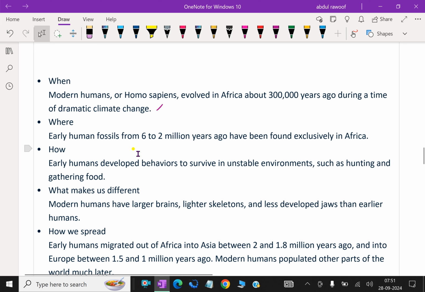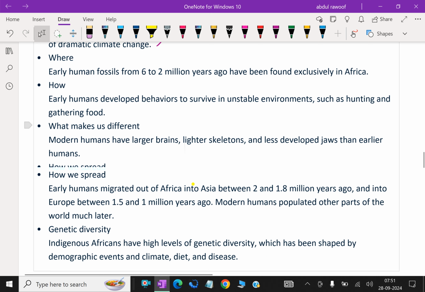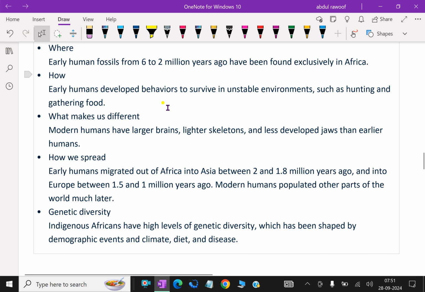Early human fossils from 6 to 2 million years ago have been found exclusively in Africa. Early humans developed behaviors to survive in unstable environments such as hunting and gathering food. Modern humans have larger brains, lighter skeletons, and less developed jaws than earlier humans.